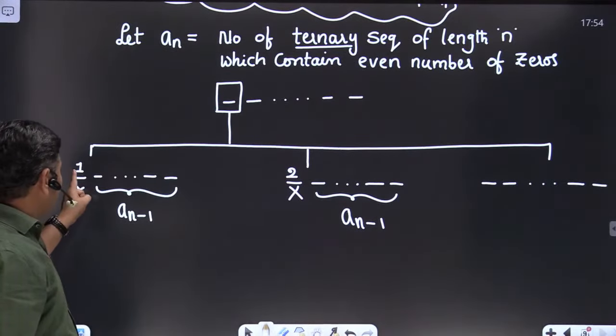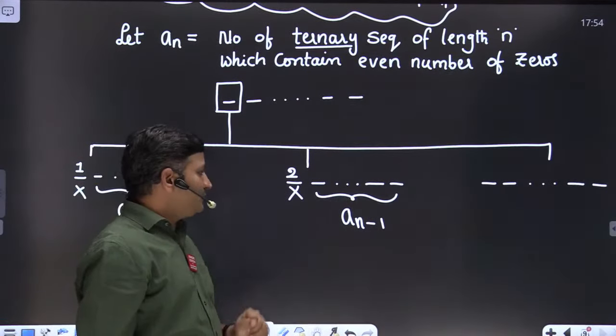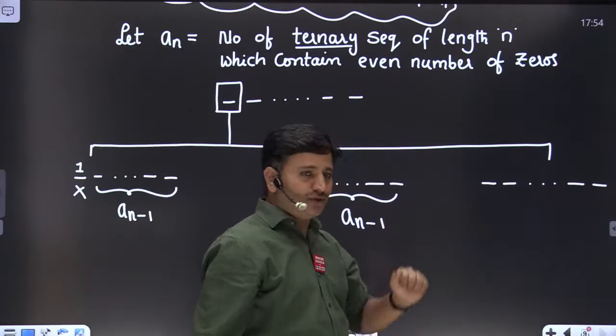So the case of the first bit filled with 1 is completed, the first bit filled with 2 is completed, and the first bit may be filled with 0 also.